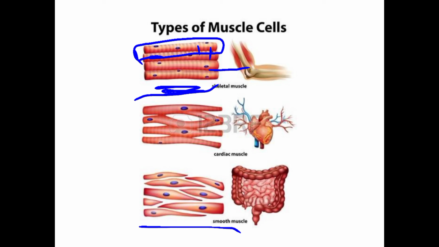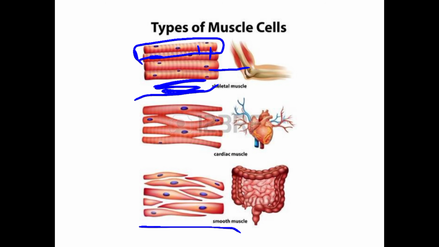Now you see, they have only a single nucleus, and here you see there is more than one, many nuclei. Here only one nucleus is there. So these two types of tissues are clear to you.